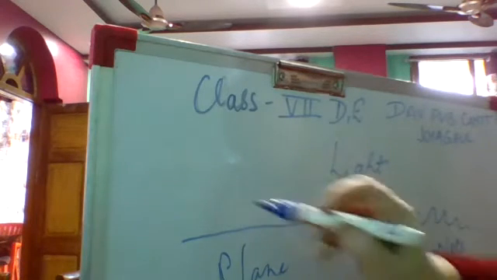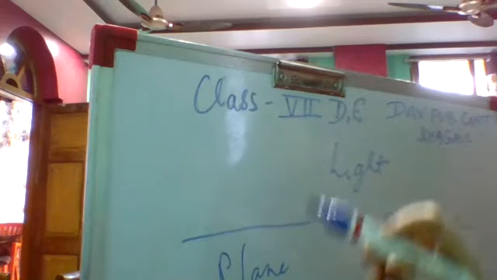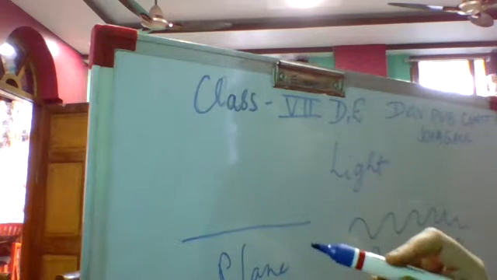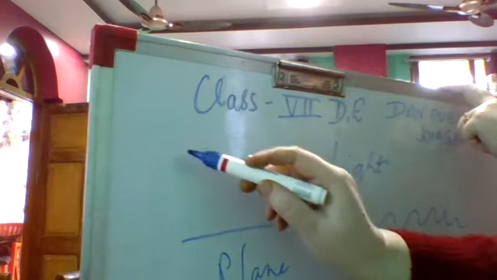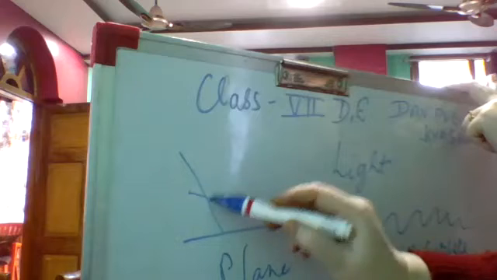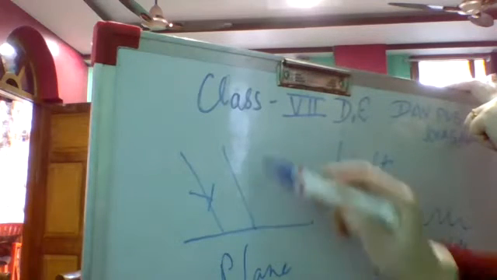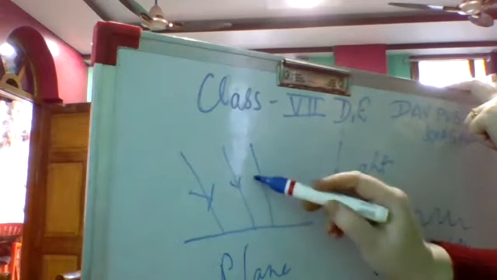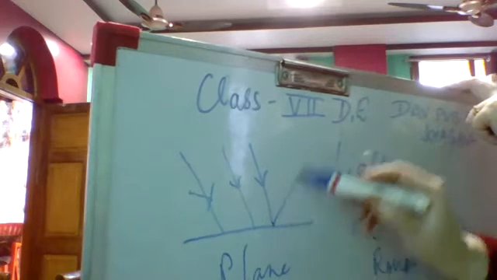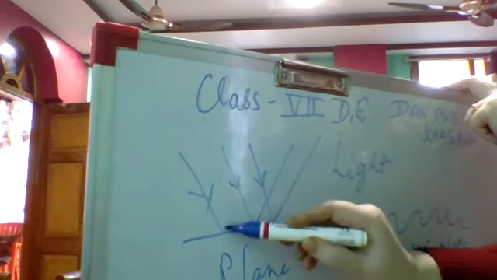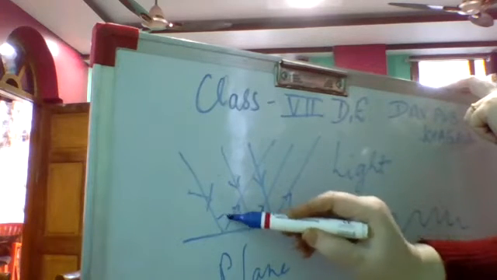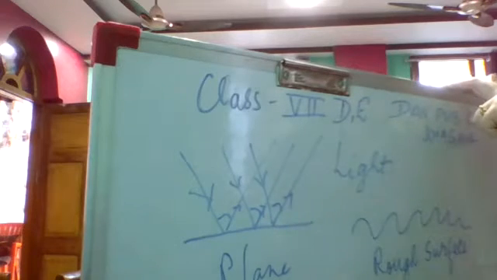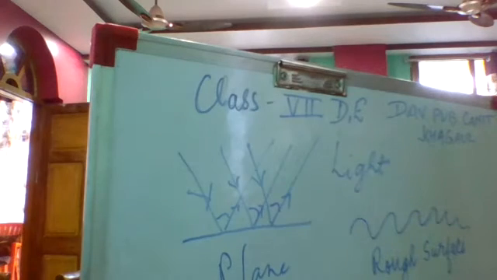If it is falling on all these surfaces, the reflection seen on the plane surface will be regular reflection. And that we can see through this diagram. Suppose I am drawing this ray. It will fall on the same plane surface. Two-three rays are falling. It will again form the same type of angle with all these three rays. So this angle of measurement, this angle, and this angle will be equal. Clear?